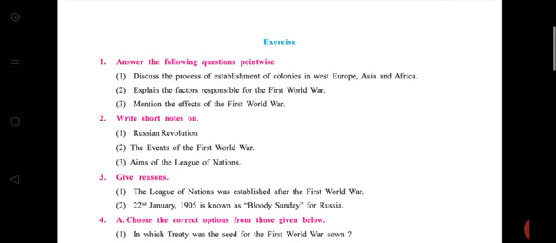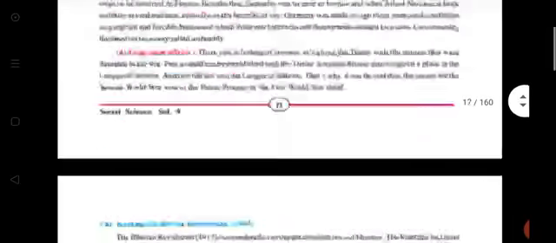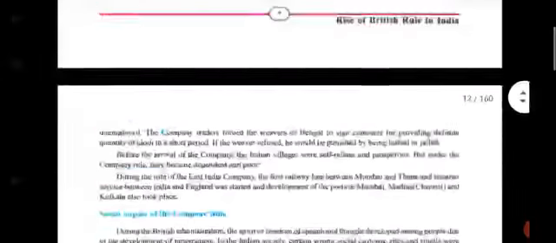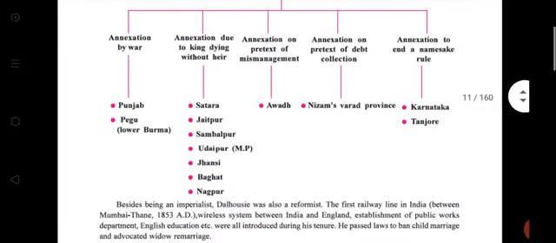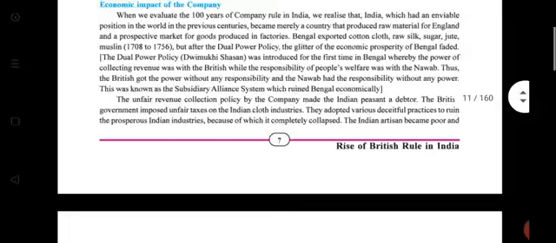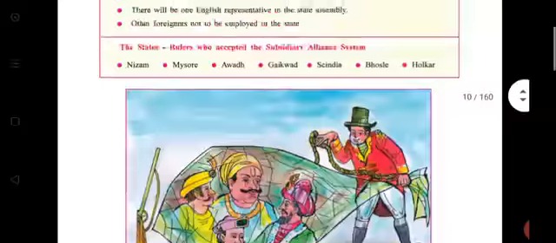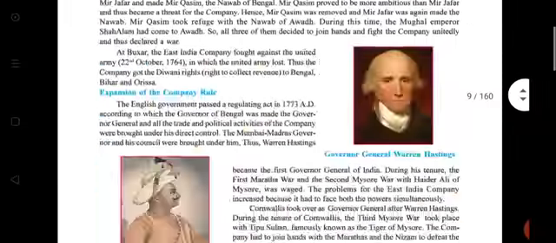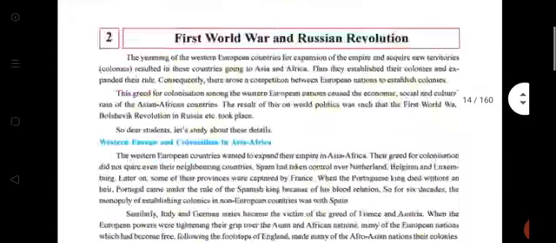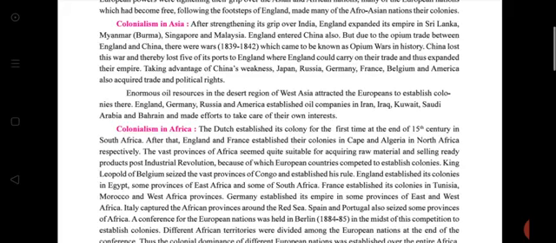Okay. And also today's homework: write a short note on the factors and causes of the First World War and the effects of the World War, and then from chapter number 1 you draw that chart. See here. Okay, you draw this chart and write a short note on economic impact and social impact. So note down today's homework.